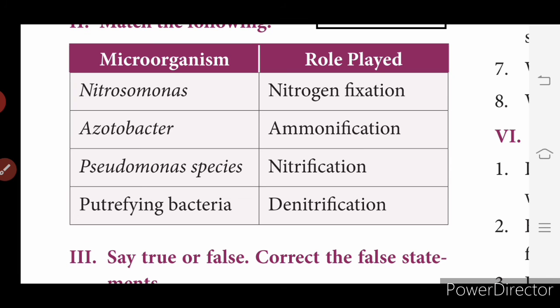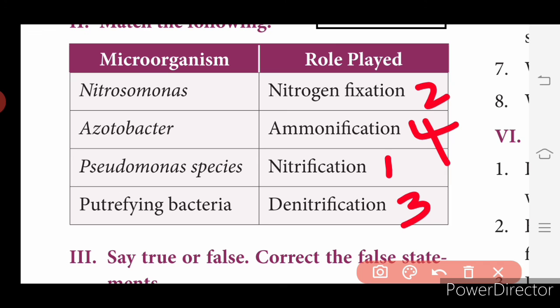Okay, match the following. Nitrosomonas, the microorganism, plays a role in nitrification. Acetobacter, nitrogen fixation. Pseudomonas species, denitrification. Putrefying bacteria, ammonification.